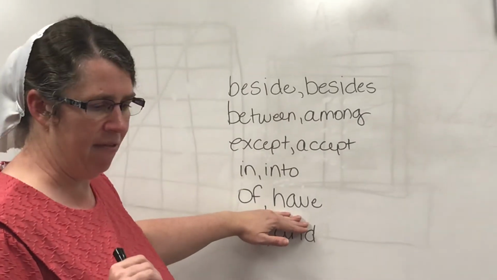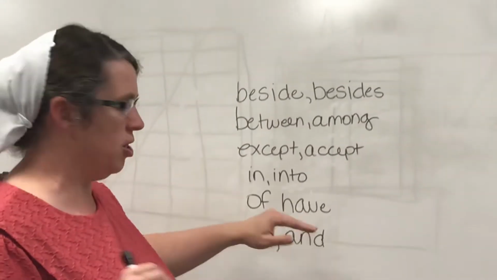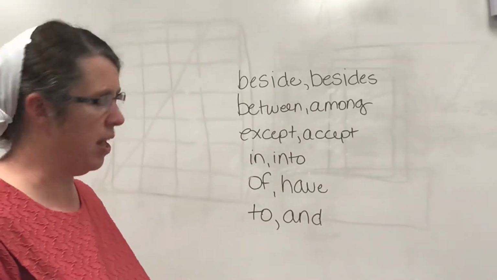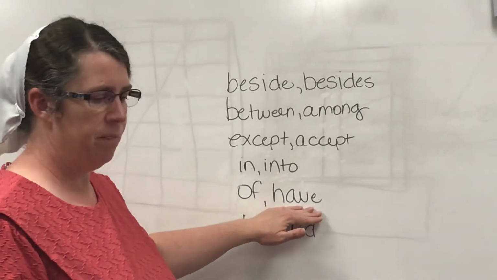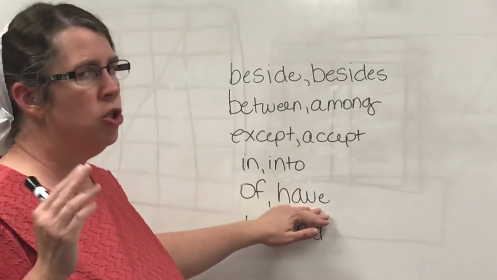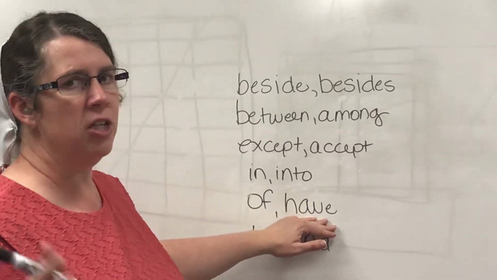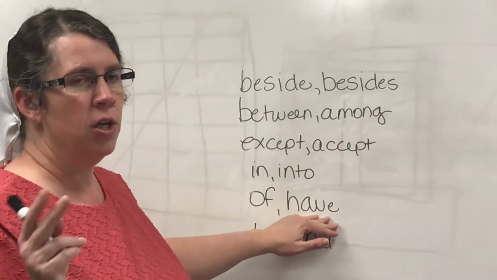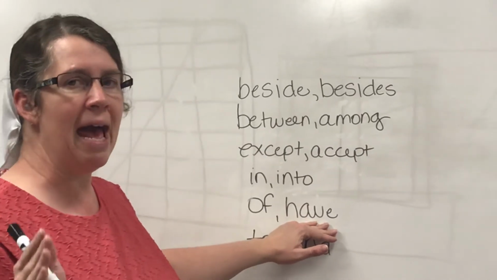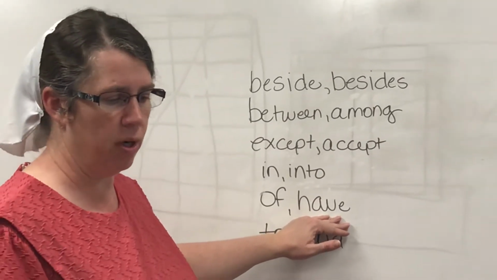Of and have. Of is a preposition and should not be used for the helping verb have. We don't want to say, you should of finished your work today. You want to say, you should have finished your work today.